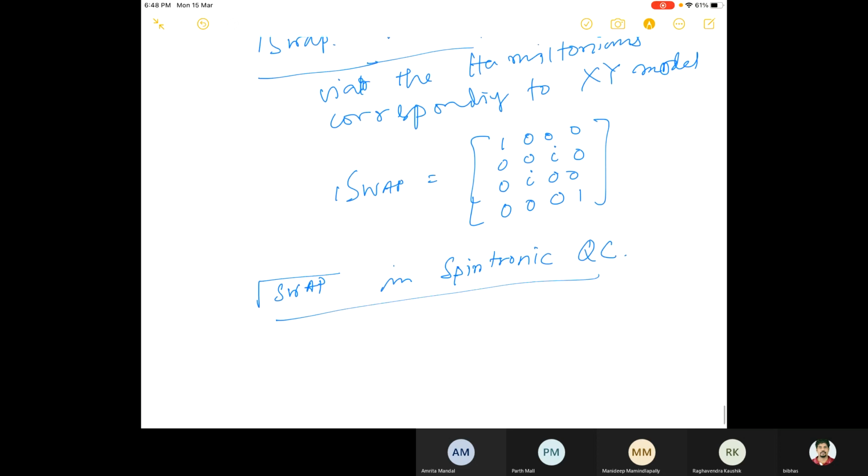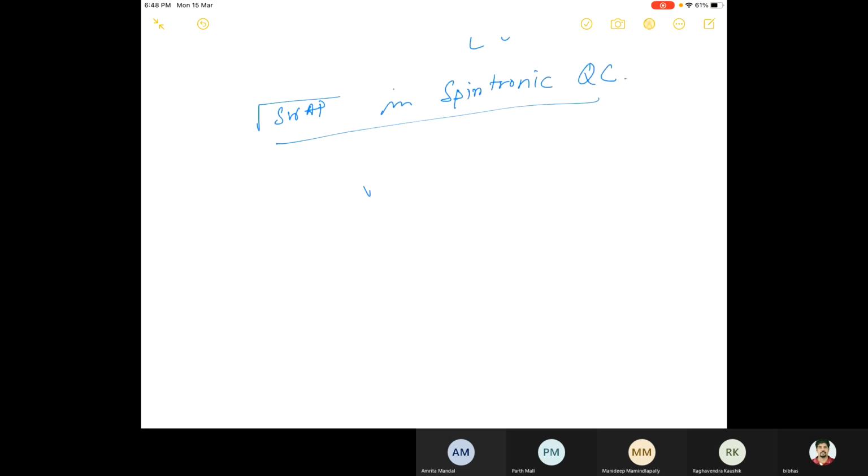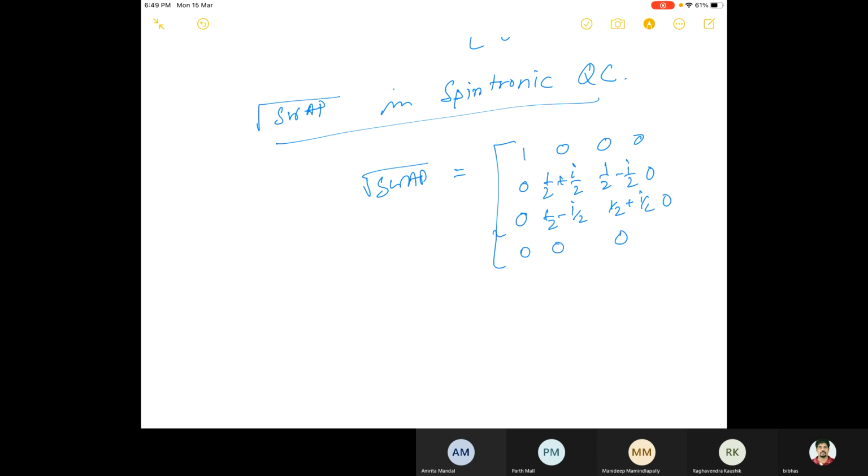And this gate, square root of swap, is nothing but, I think we said it, the square root of something, like the square root of the NOT gate. So similar to that, 1 0 0 0, then 0, half plus i by 2, half minus i by 2, 0, 0, half minus i by 2, half plus i by 2, 0, then 0 0 0 1.